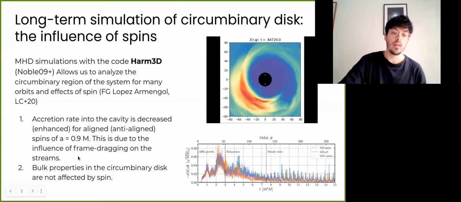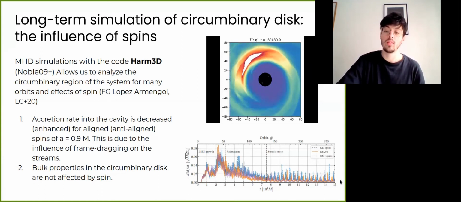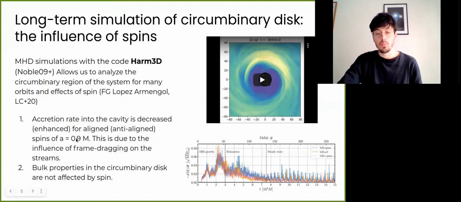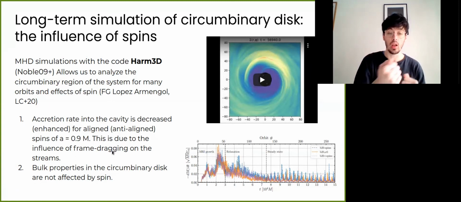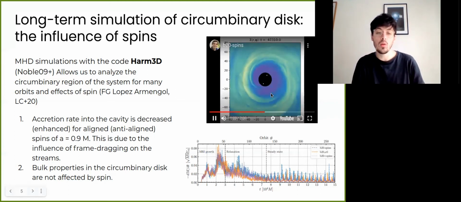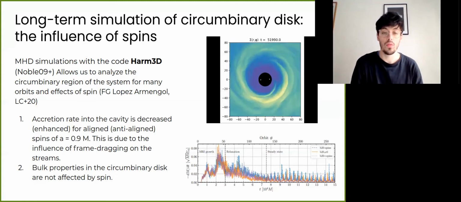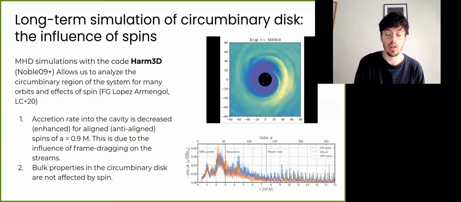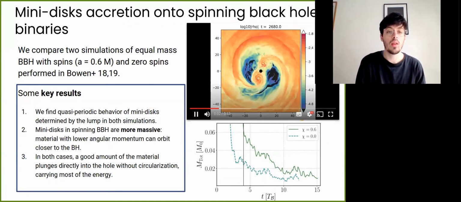And so we found that essentially after evolving for a very long time, unprecedented times in this type of MHD equations, we found that for spinning black holes of 0.9 and aligned and anti-aligned, the accretion is slightly changed into the cavity because the frame dragging of the spin changes the dynamics of the streams that fall into the cavity. But we also proved that once you include spin, the bulk properties of the circumbinary disk are not affected by spin. So then we continue some of the work that Bowen et al.